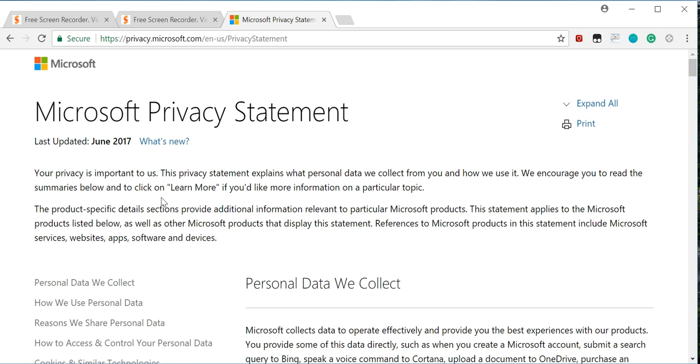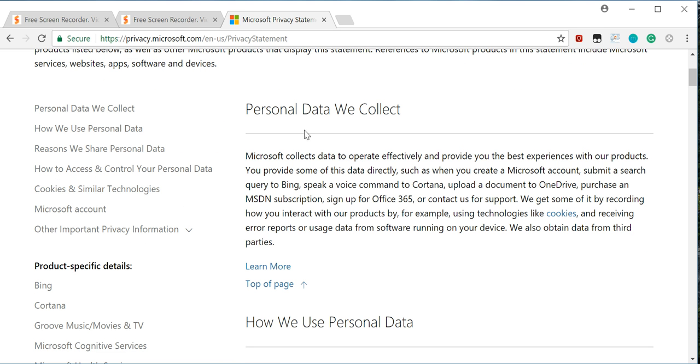Your privacy is important to us. This privacy statement explains what personal data we collect from you and how we use it. We encourage you to read the summaries below and click on Learn More if you'd like more information on a particular topic. The product-specific details sections provide additional information relevant to the particular Microsoft products. The statement applies to the Microsoft products listed below, as well as other Microsoft products that display this statement. References to Microsoft products in this statement include Microsoft services, websites, apps, software, and devices.